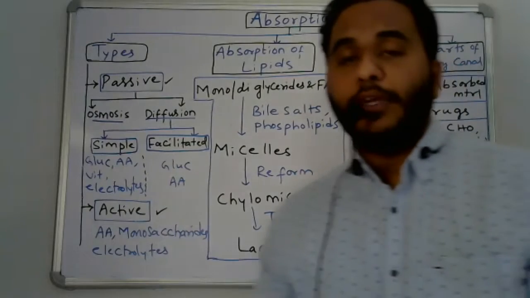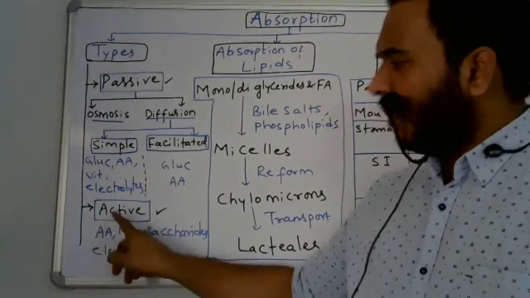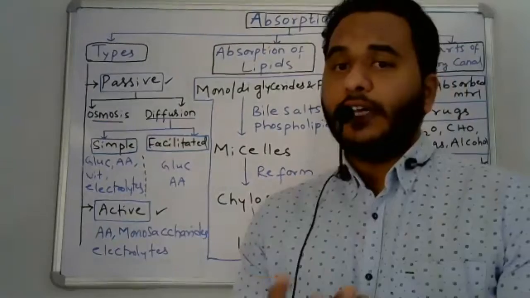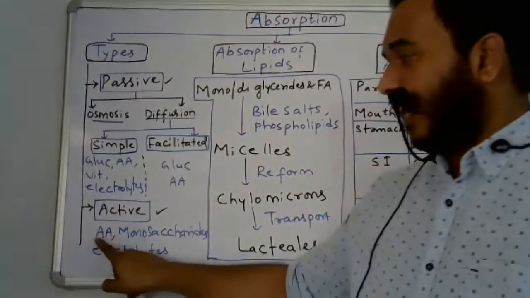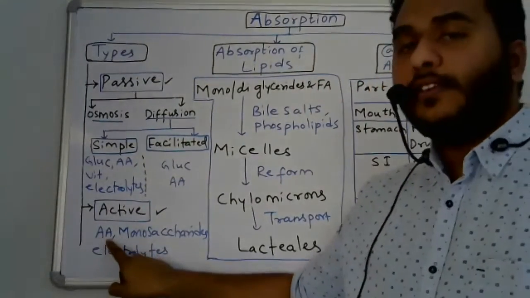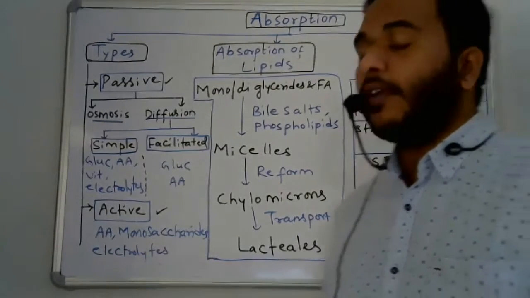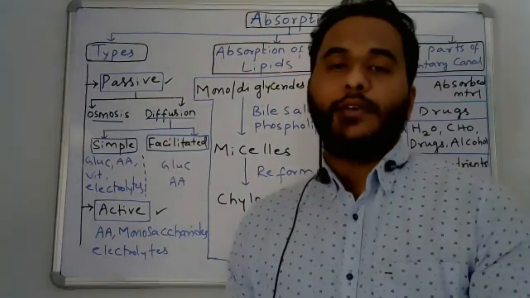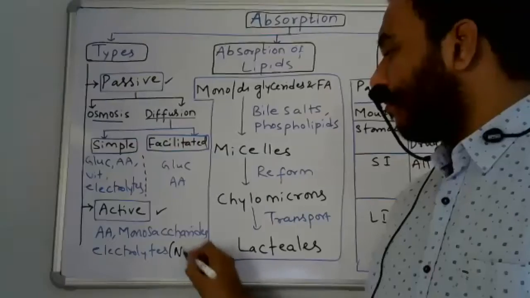Whereas active absorption means energy is utilized; it needs energy to transport. It includes amino acids, monosaccharides and some electrolytes. This electrolyte includes Na plus.